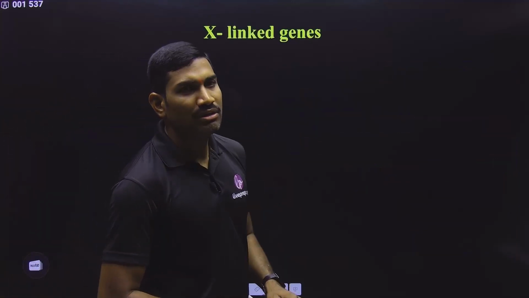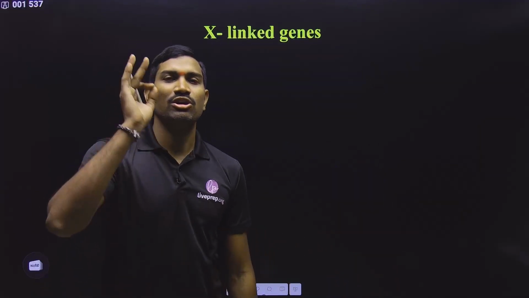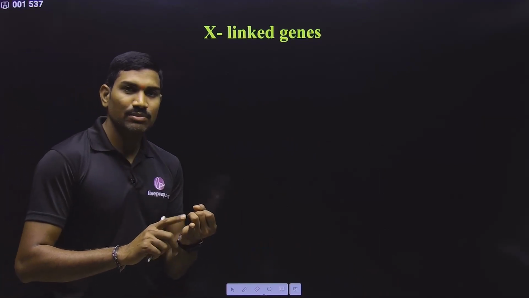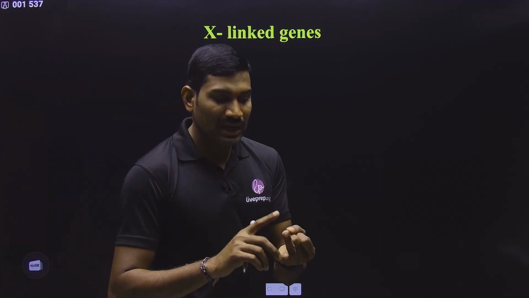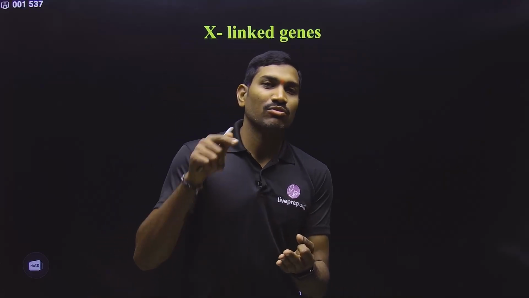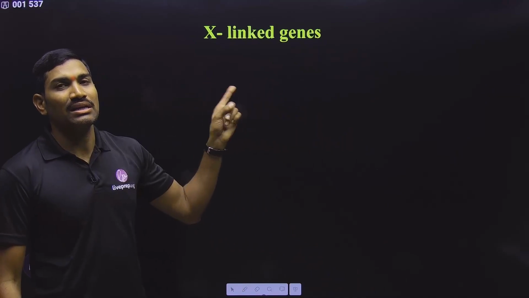And now directly I am going to the X-linked genes. What is the meaning of X-linked genes? These genes are present only on the X chromosome. They are not present on the Y chromosome. The three important examples are body color of Drosophila, eye color of Drosophila, and wing size of Drosophila, because these genes are present only on the X chromosome. They are not present on Y chromosome. So they are also examples under X-linked genes.